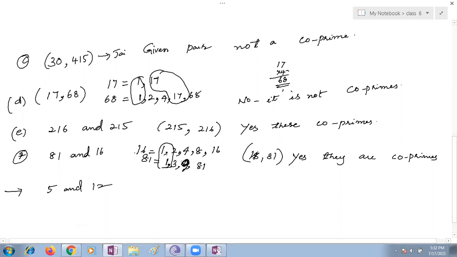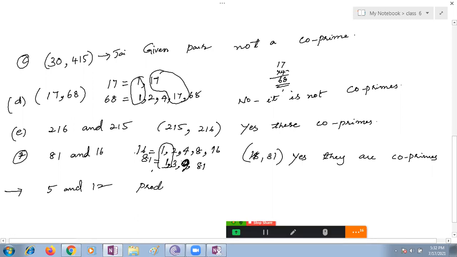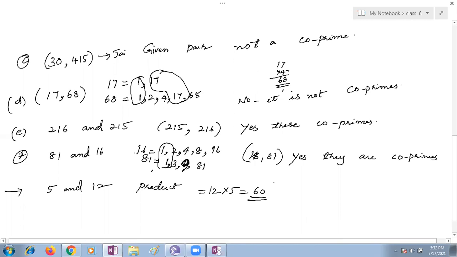See children, if any number... Ma'am, he said product, 60. What is the product of 12 and 5, Nana? Ma'am, he said 60, 120, 180, 240. 12 fives are how much, Nana? 60. So a number divisible by 5 and 12 is always divisible by the product, 60, and